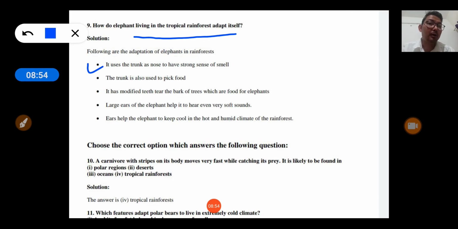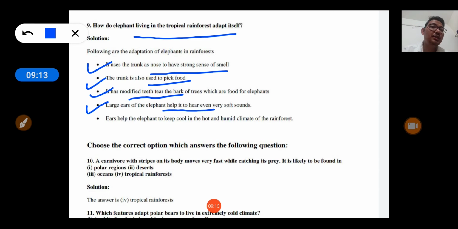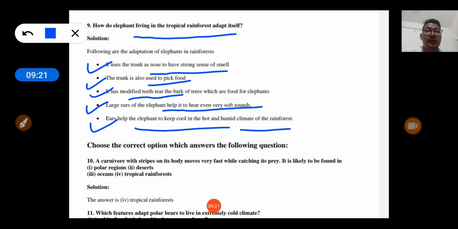They have trunk as nose to have strong sense of smell, and elephant trunk is also used to pick wood. It has modified teeth which help to tear the bark of trees which are food for elephants. Large ears of elephant help to hear even very soft sound, and ears help the elephant to keep cool in hot and humid climate of the rainforest.